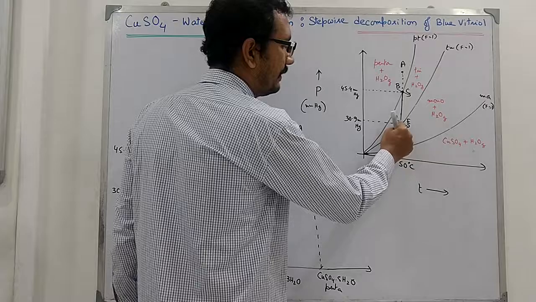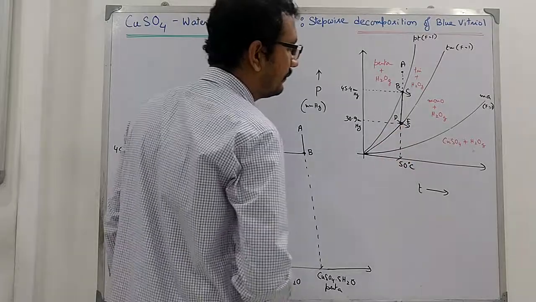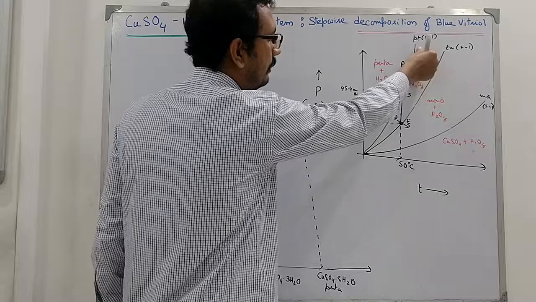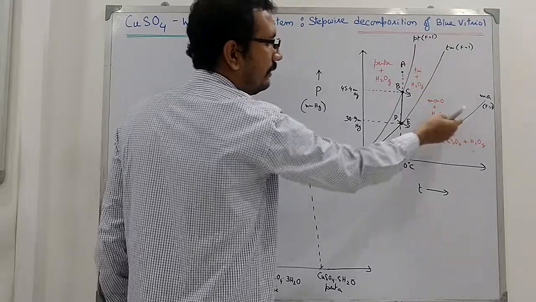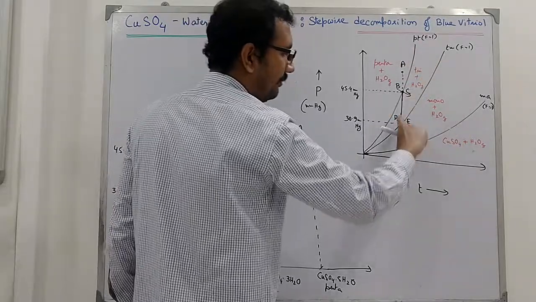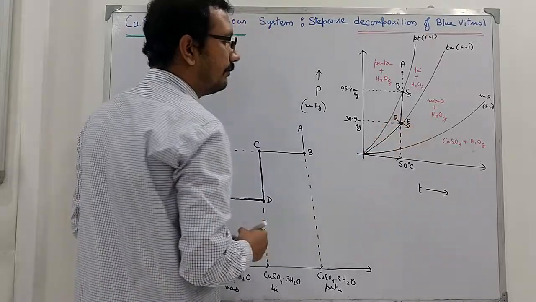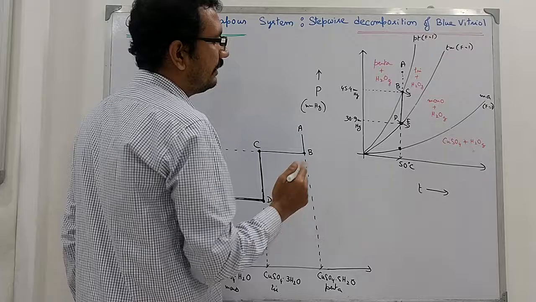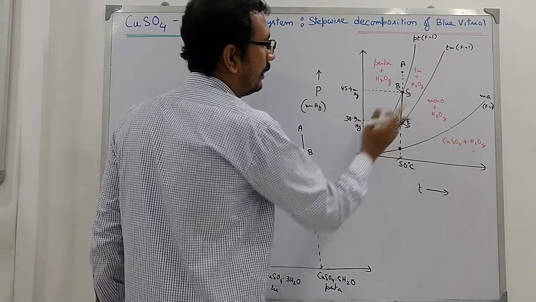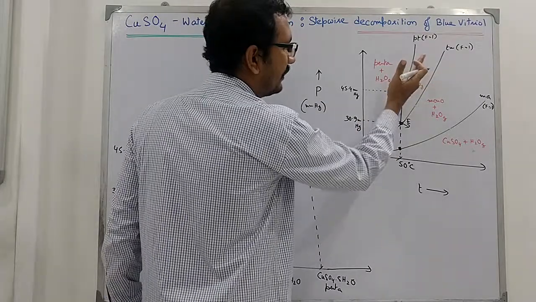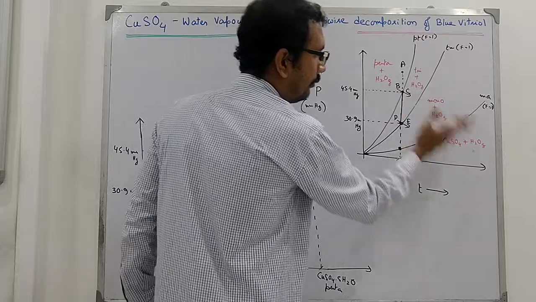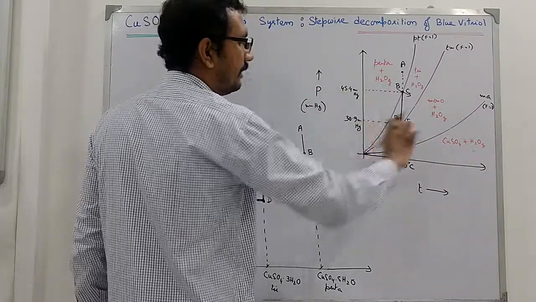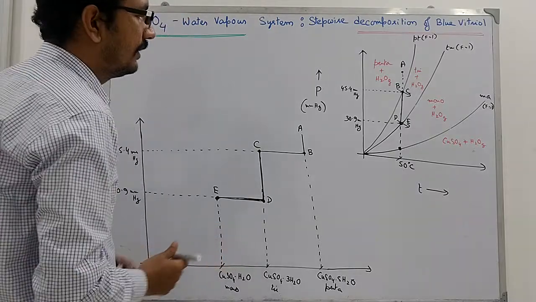The pressure starts to fall again. Now these two are closer and this line is a little bit away, so there will be a large drop here and it will come to this point. So there is a little bit of defect in the drawing. It should be closer and more flattened, so that the gap fits the data.